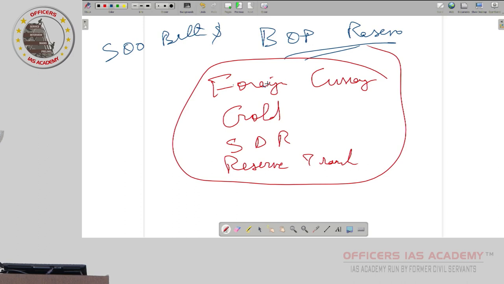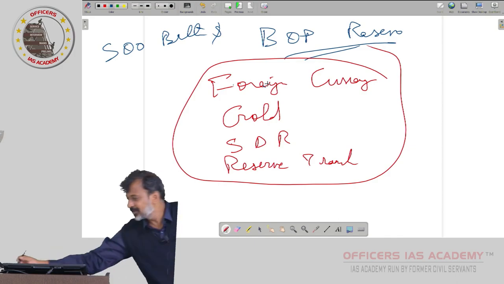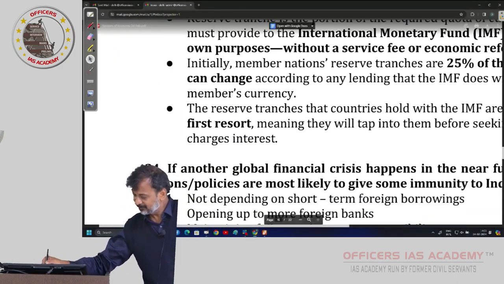So suddenly they may ask this question, SDR is now in negative balance, means we have overused our SDR, overused our reserve tranche also. Are you understanding? Have you understood the difference between SDR and reserve tranche? Yes or no? Okay friends, time is running, okay.